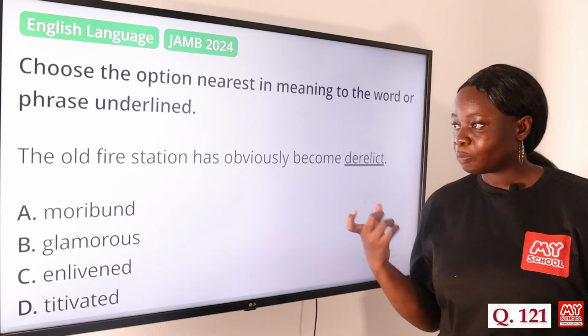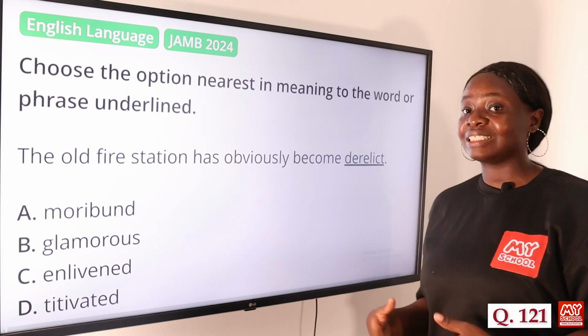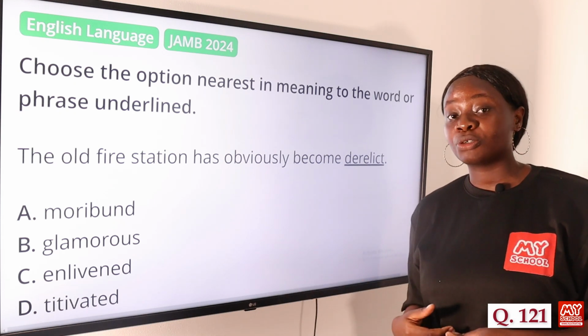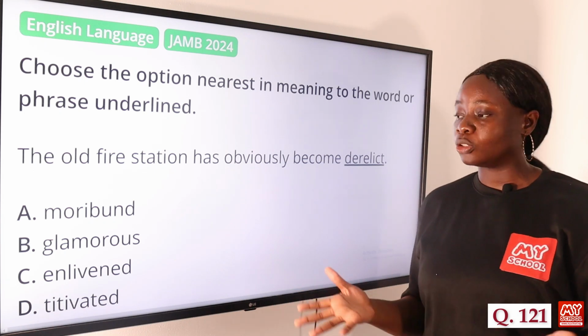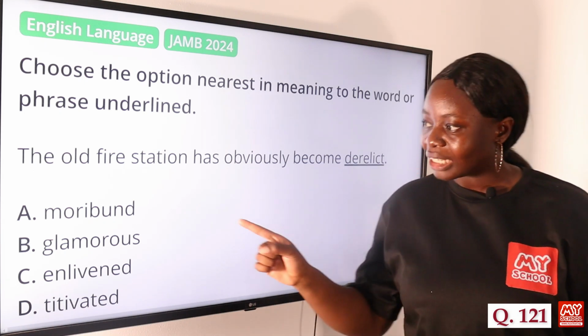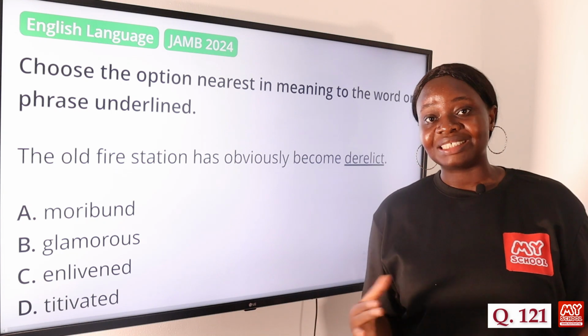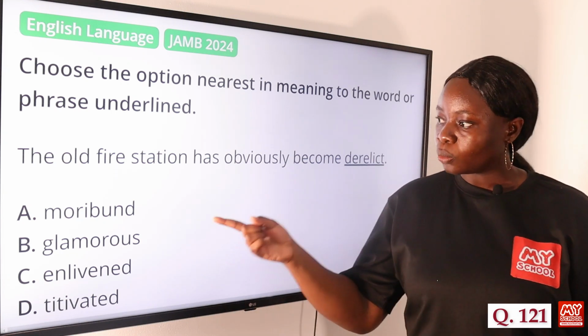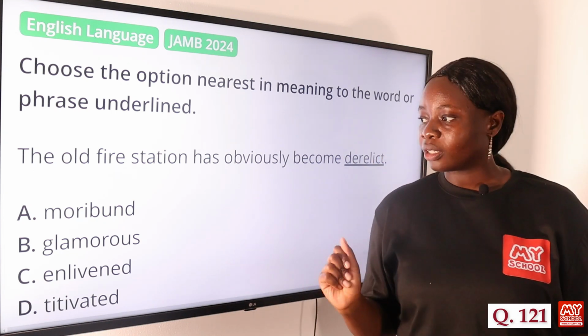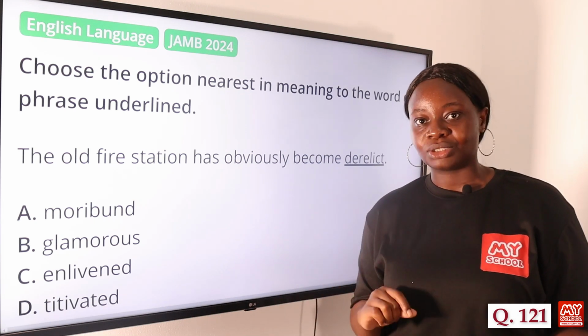A derelict place is a place that is in a state of serious disrepair or abandonment. So the nearest meaning to that would be moribund. Moribund means in a dying or decaying state. So they are similar in meaning to each other. Option A, moribund, is the answer to this question.